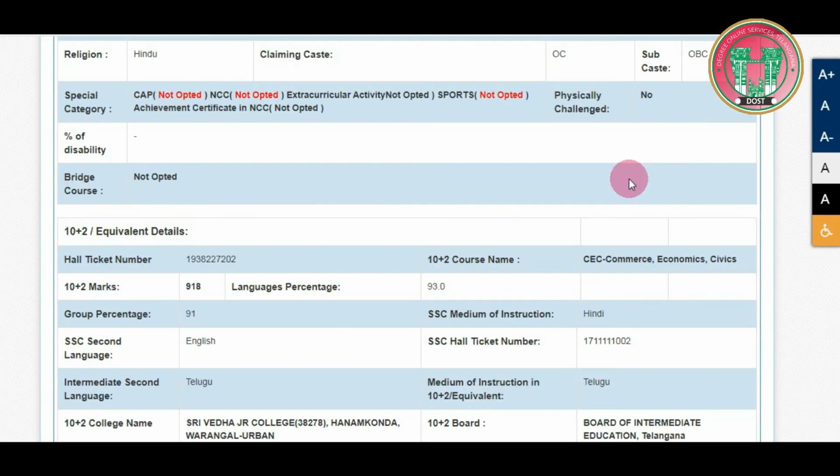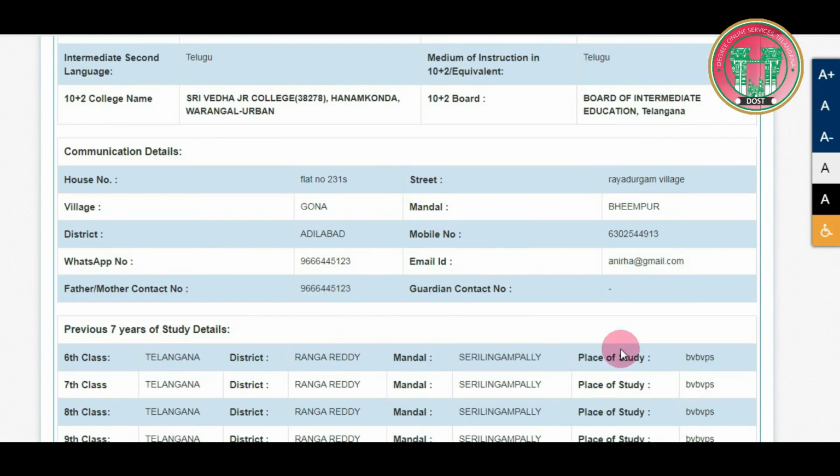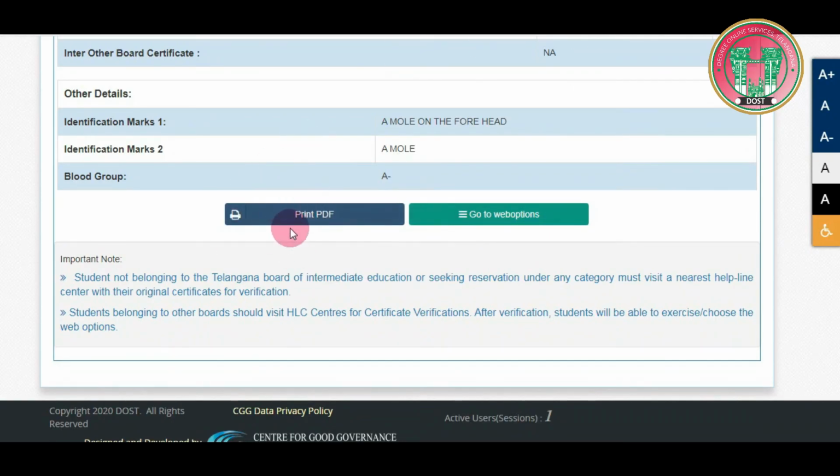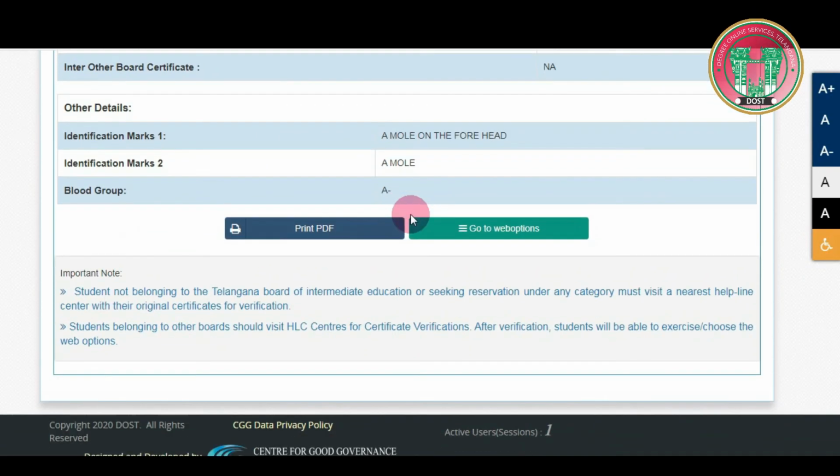This is the application form. So once you have clicked submit, this is the form that you would see confirming your status of application as successful. You may have to save this as your PDF for your further references.